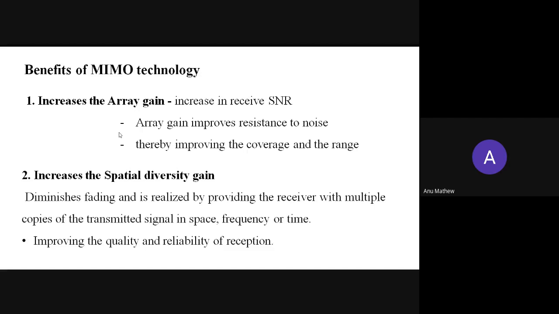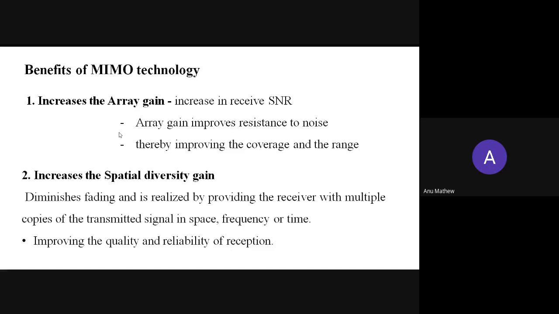So this spatial diversity gain is increased by the multiple copies of the transmitted signal in space, frequency or time. So we are using here three diversity techniques: frequency, space and time diversity.